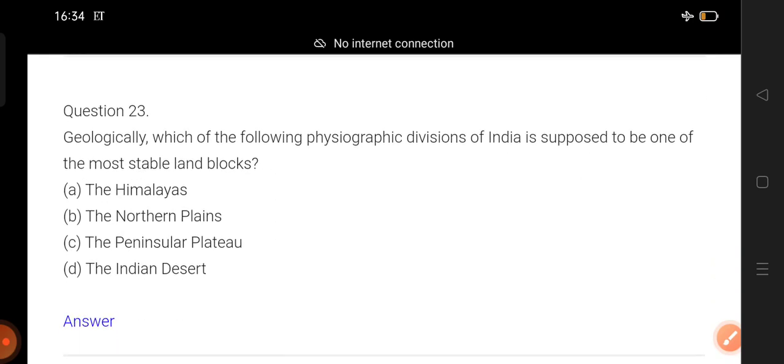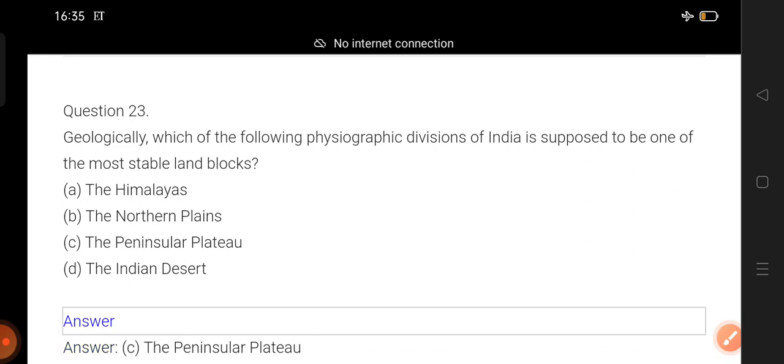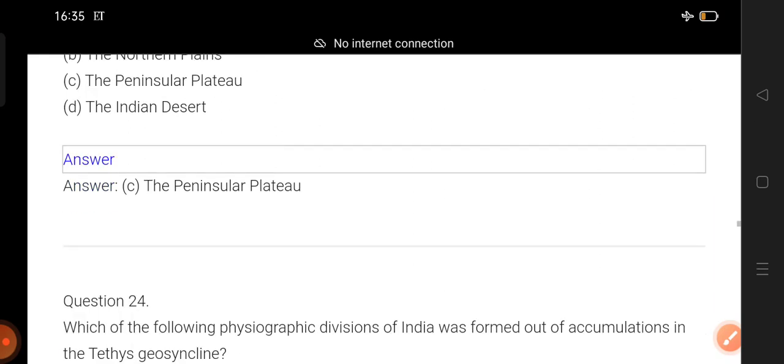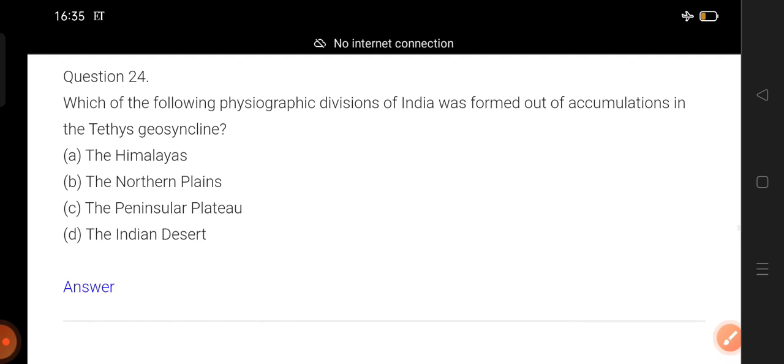23. Geologically, which of the following geographic divisions of India is supposed to be one of the most stable land blocks? Most stable and the oldest also. The question might be the oldest landmass of India, or the stable land block. So you might have got the answer. Counting begins. 1, 2, 3. Disclose the answer. Peninsula Plateau. Oldest also can be the question.